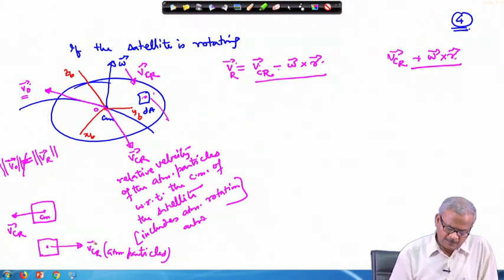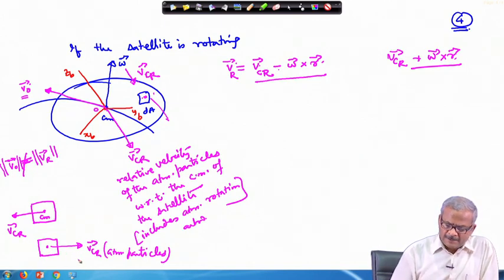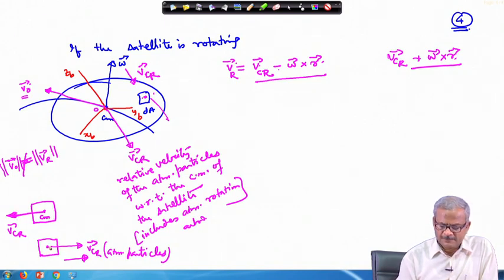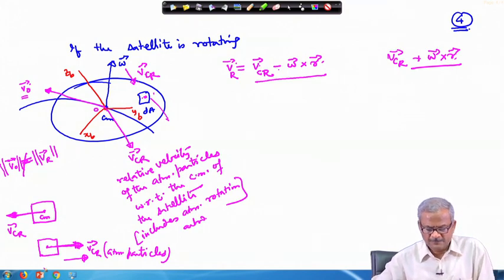So drag is along this direction. This is the velocity of the center of mass with respect to the atmosphere. So drag will be along the V_cr direction, and it is a way of modeling.